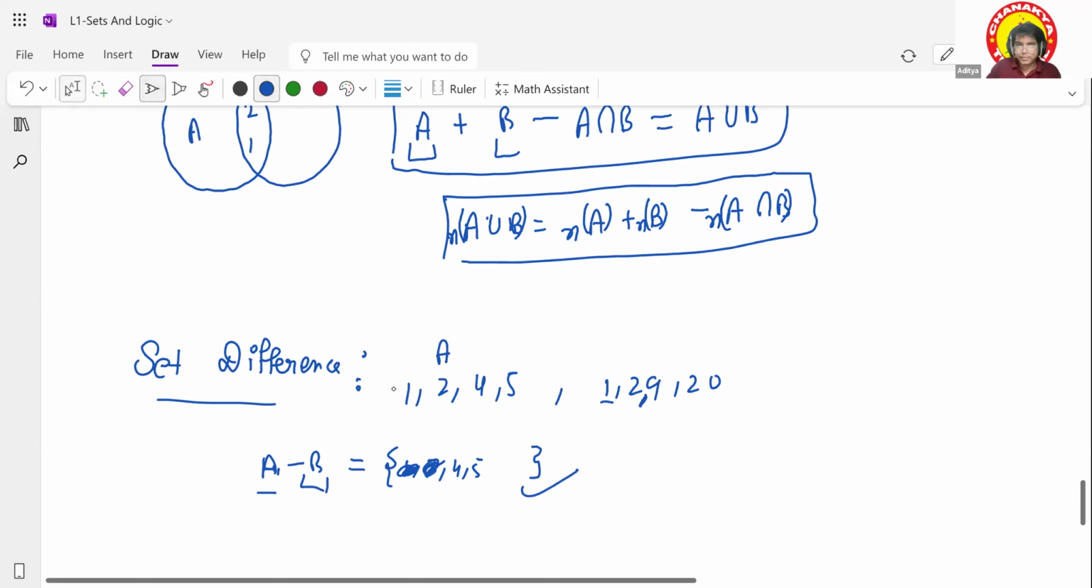Understood? It is not necessary that all the elements of B should be present in this. It may be the case that your A is empty and B has too many elements. Basically, you just have to take care that all the elements which are present in A and B should be removed from your final set. Understood?